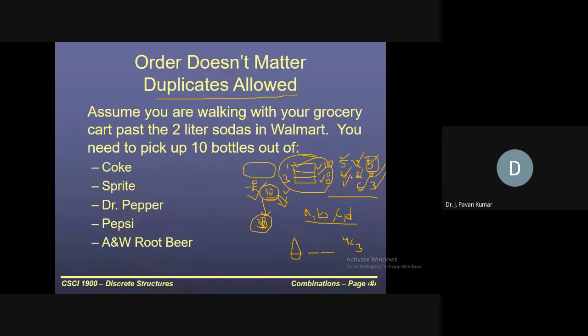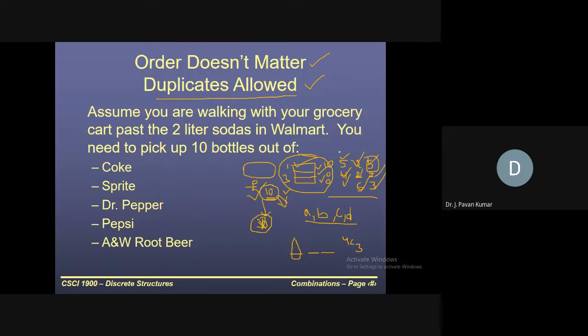Then how can we solve this? Try to understand the question. I am not going directly to the solution because you need to get accustomed to the question. Then only will the answer come intuitively. How can we approach this? How we can distinguish it from the previous question is that duplicates are allowed here. Order does not matter, but duplicates are allowed.